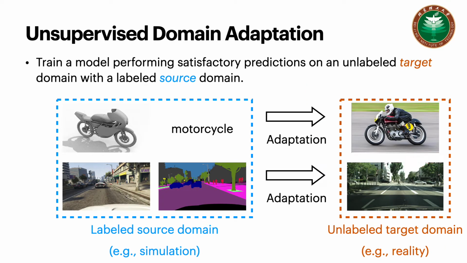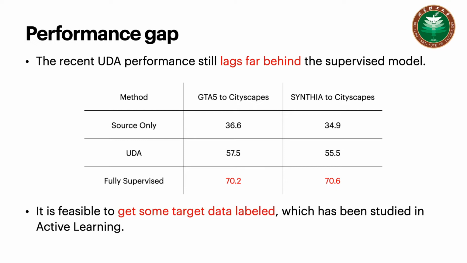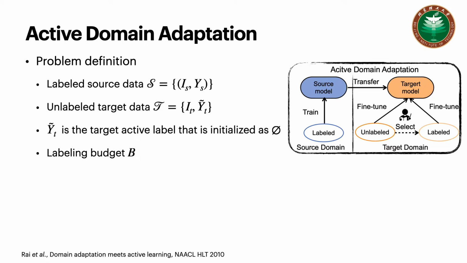Unsupervised domain adaptation is a popular way to transfer knowledge from a labeled source domain to an unlabeled target domain. However, UDA performance still lags far behind the supervised counterparts. In practice, it's feasible to get some target data labeled, which has been widely studied in active learning. In our work, we focus on the less studied problem, active domain adaptation. Specifically, we adapt a trained source model to a related target domain given the ability to acquire annotations for a fixed budget of target data.